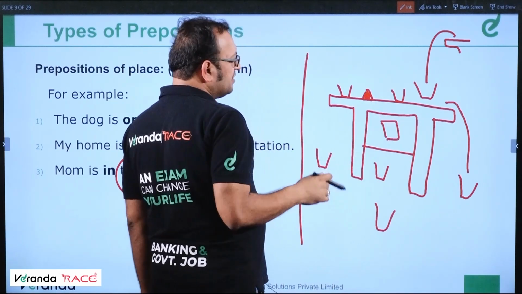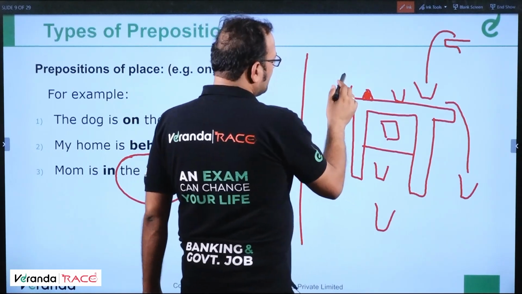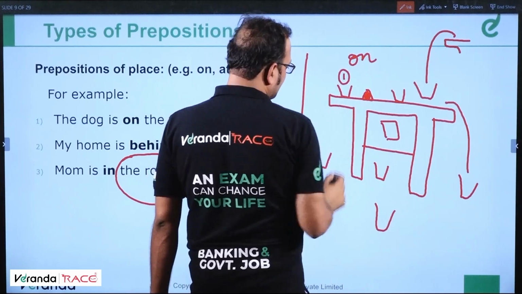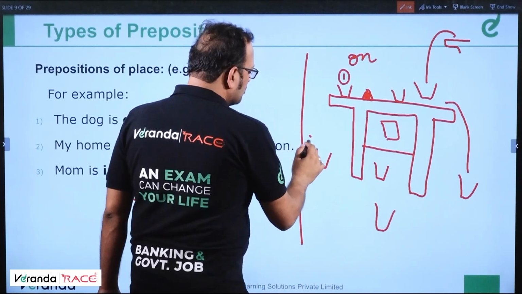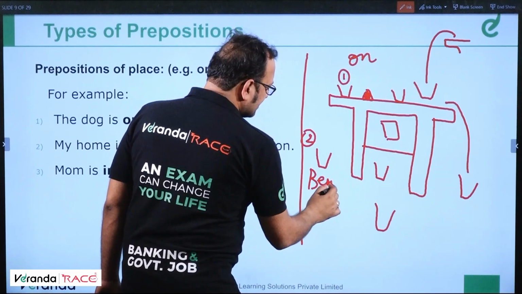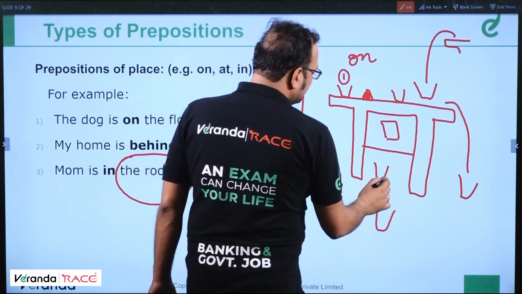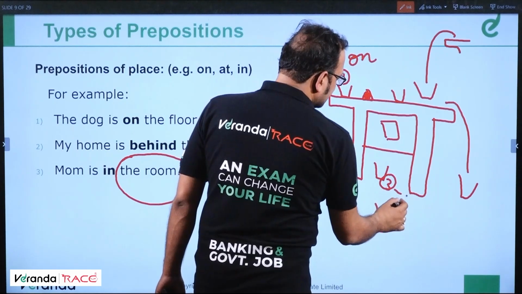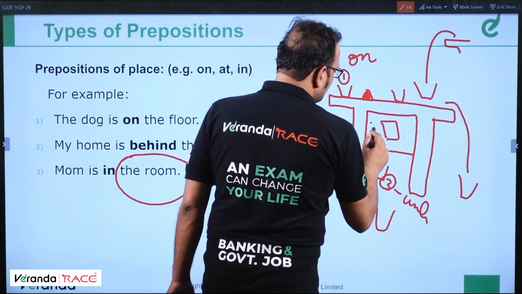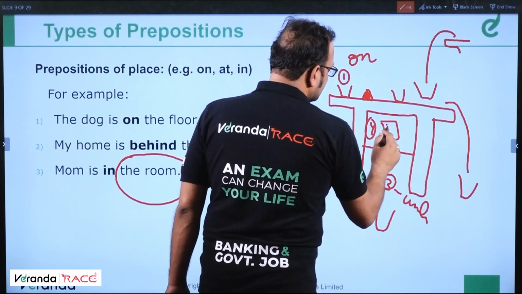So this is how I'm going to describe it. This cup number 1 is on the table. Cup number 2 is beside the table. Cup number 3 is under the table. Cup number 4 is behind the table.